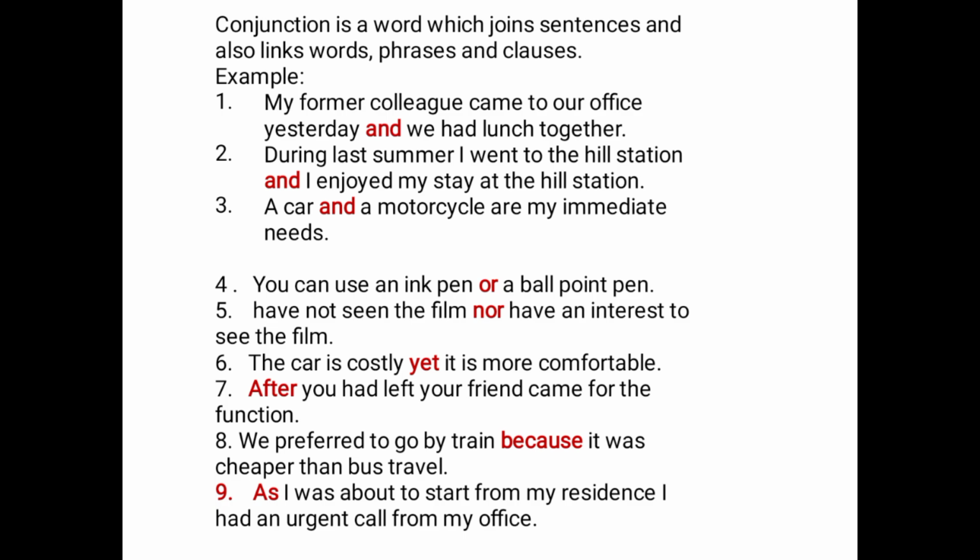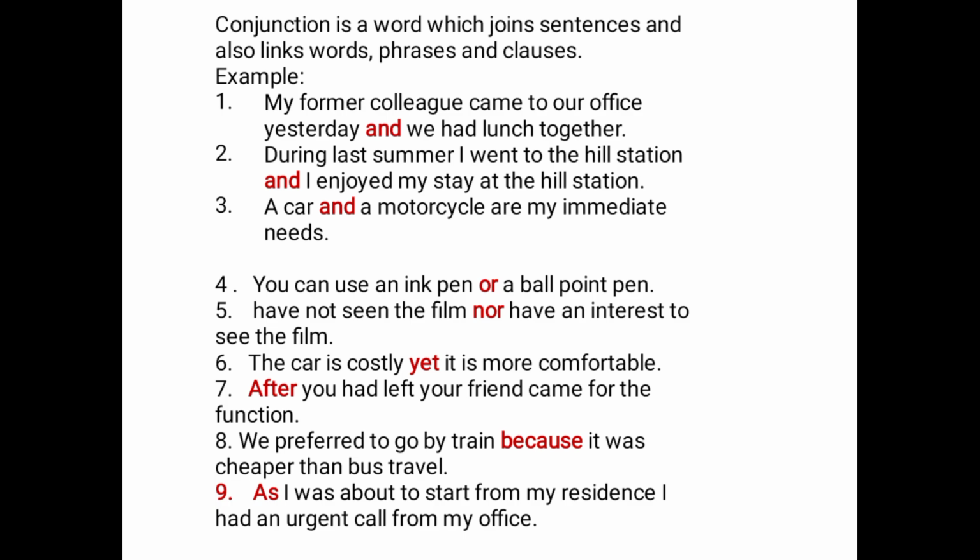If I say "after you had left," the person I'm talking to will be expecting me to tell him or her what happened, isn't it? So if I introduce "after" to the sentence and say "after you had left," it is not standing on its own. It needs more explanation for it to stand on its own. And whatever word you use to make it complete is the main clause.